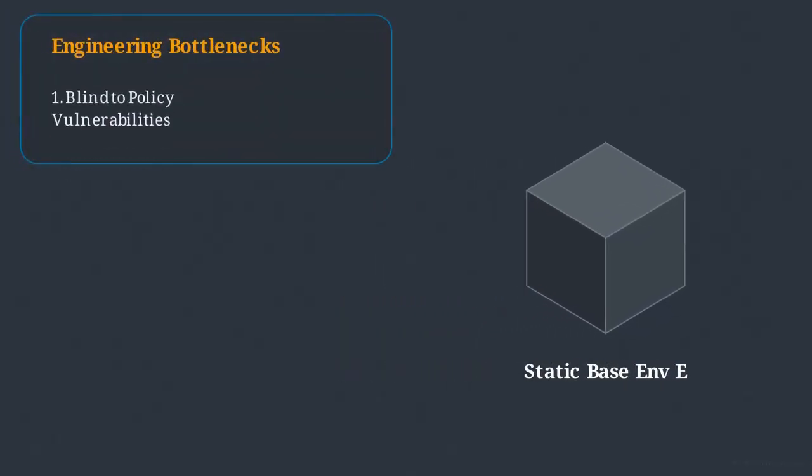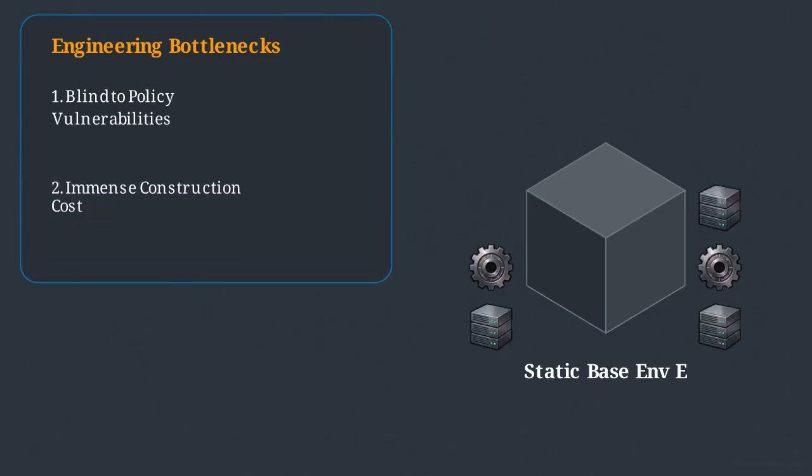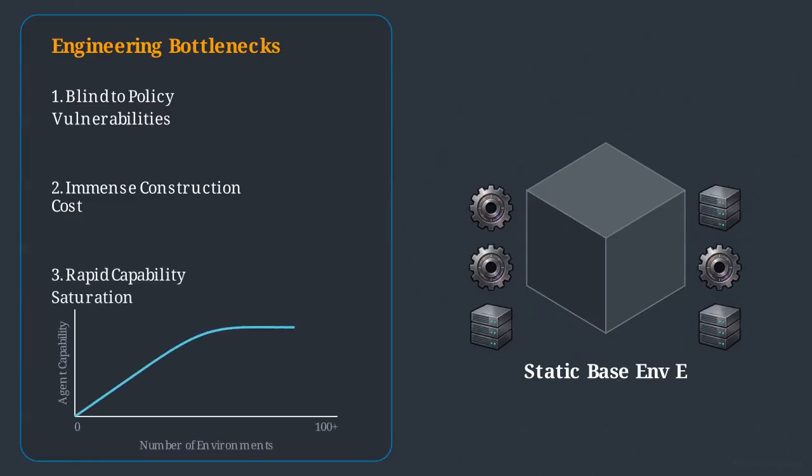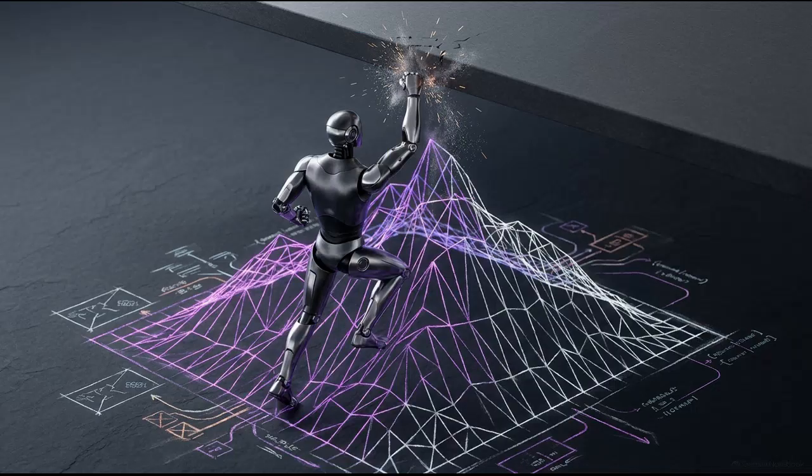Evaluation benchmarks like SWE-bench, WebArena, and AlfWorld are monolithic, static, and painstakingly hand-built. This creates severe bottlenecks. First, these worlds are blind, presenting fixed challenges that cannot adapt to probe an evolving policy's weaknesses. Second, constructing realistic sandboxes requires months of human engineering to configure file systems, containers, and testing infrastructure from scratch. Finally, foundation models are outgrowing these environments, reaching capability plateaus where static tasks no longer provide a meaningful challenge. Because these environments cannot evolve, they create a hard ceiling on reinforcement learning gradients. This forces a dead end in agent capability scaling.